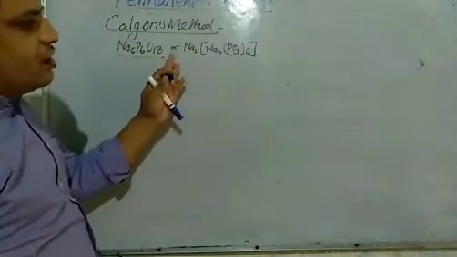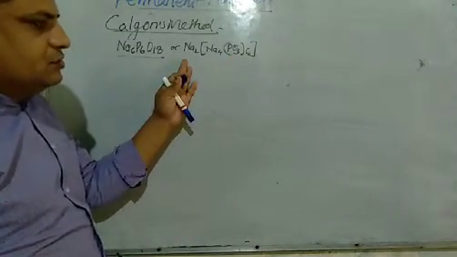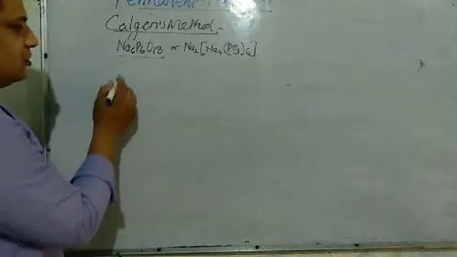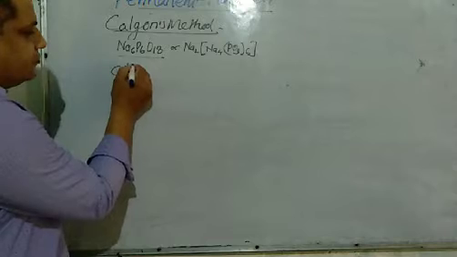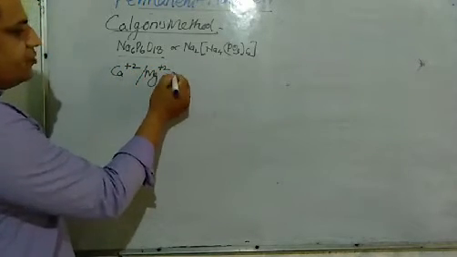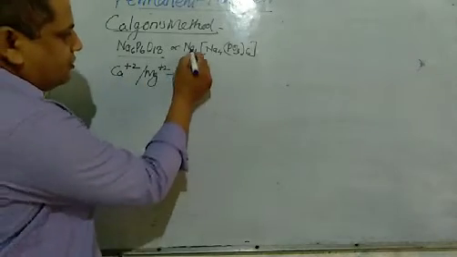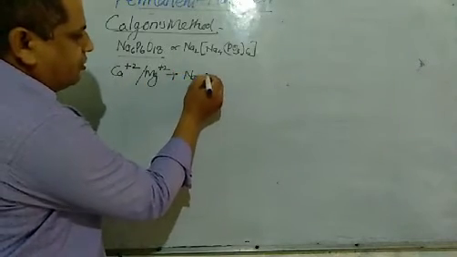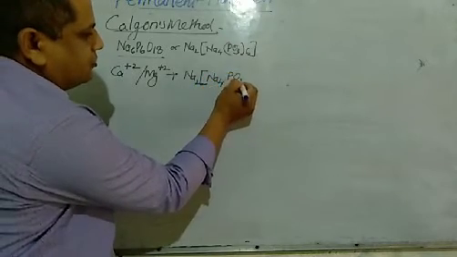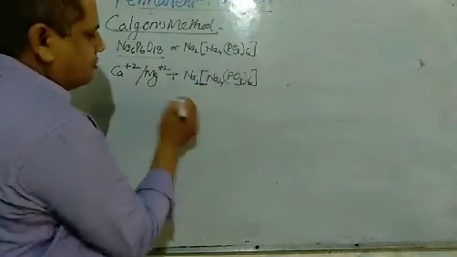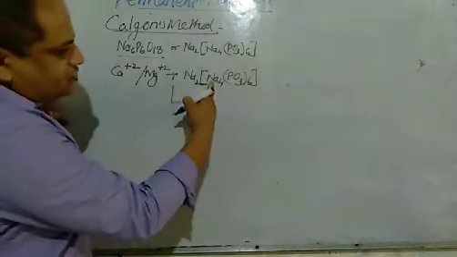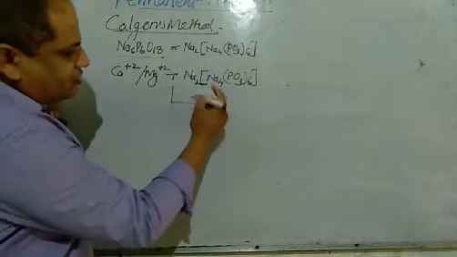This is Calgon or sodium hexametaphosphate. When this is added to hard water, the calcium or magnesium ion present in hard water reacts with Calgon and replaces the sodium ions from here.